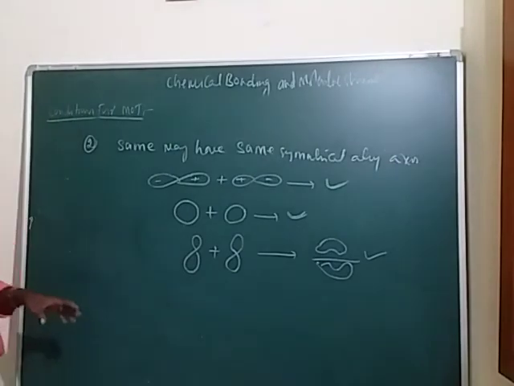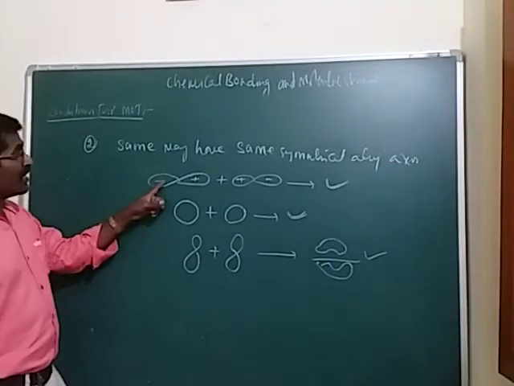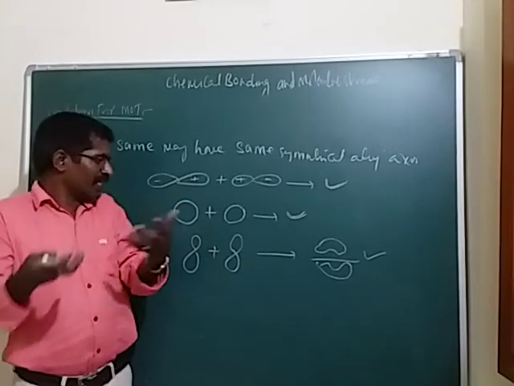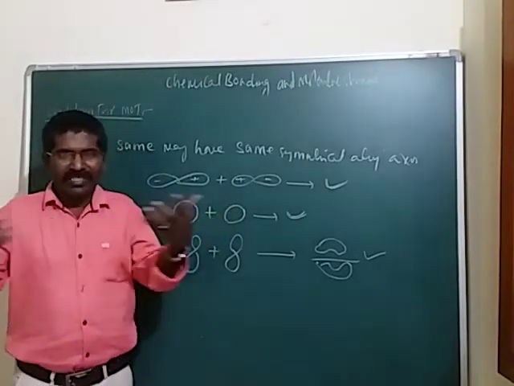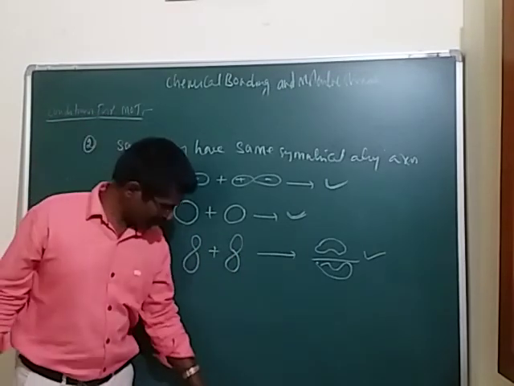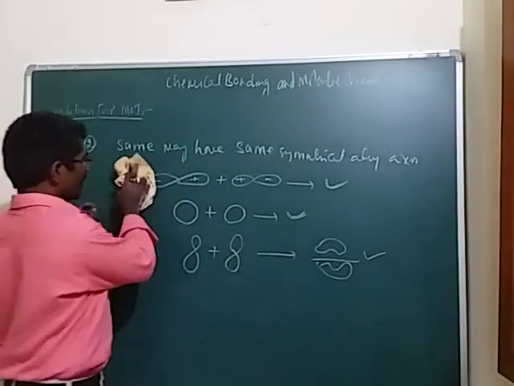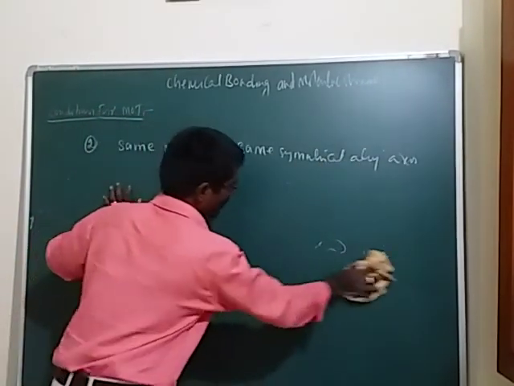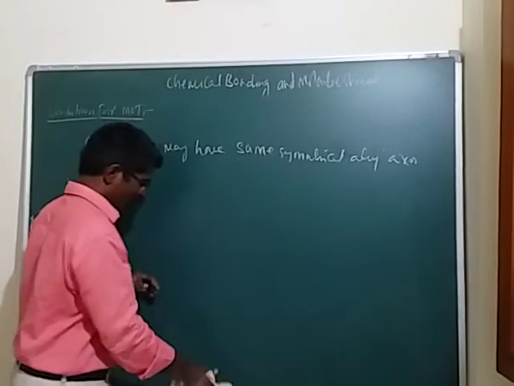Here these orbitals are overlapping with the proper, same symmetry. But if you change the symmetry of the atomic orbitals, they do not undergo the overlapping process.